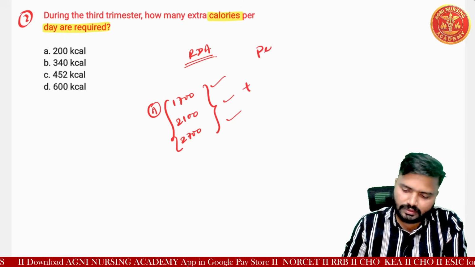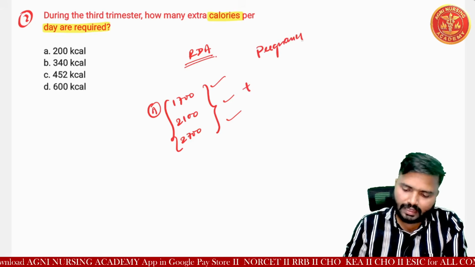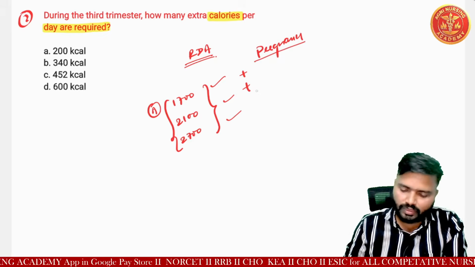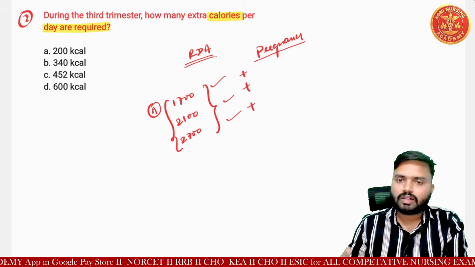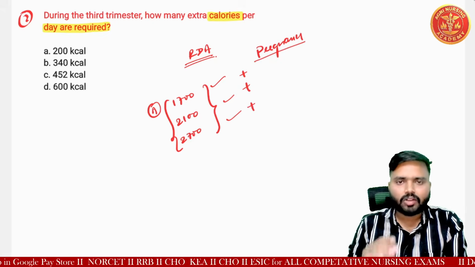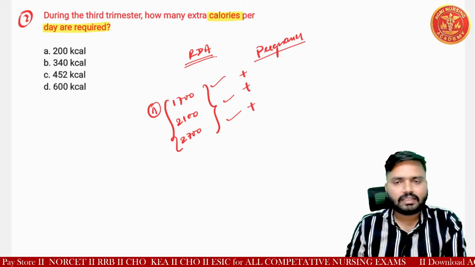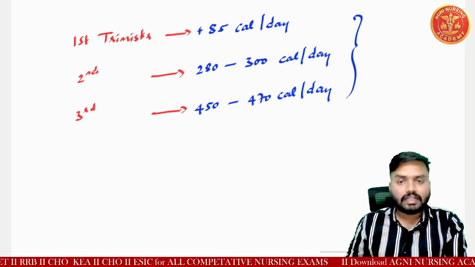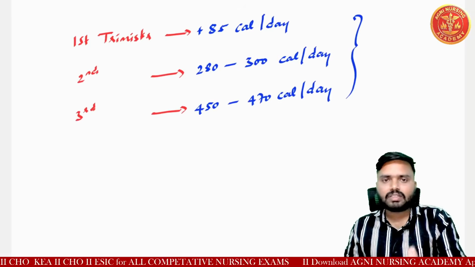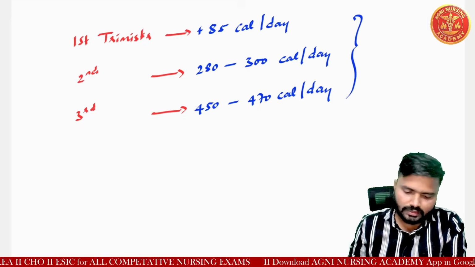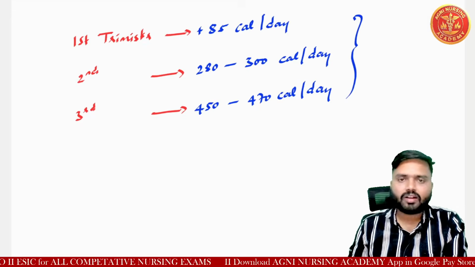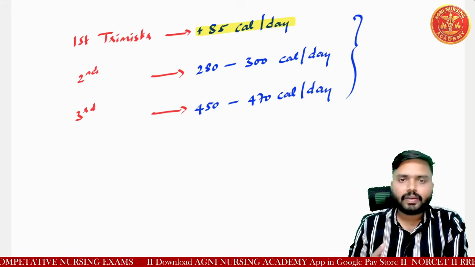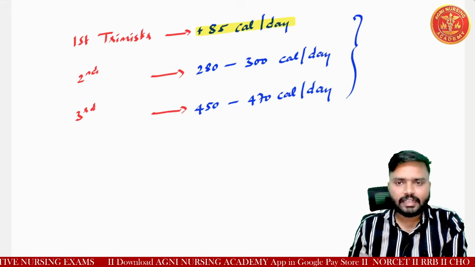But in pregnancy we need to add extra calories, to this 1700 plus, 2100 plus and 2700 plus, according to the pregnant woman. Yes, you can see here that we need to add according to the trimester as well. In the first trimester of pregnancy, plus 85 kilocalories per day need to be added.